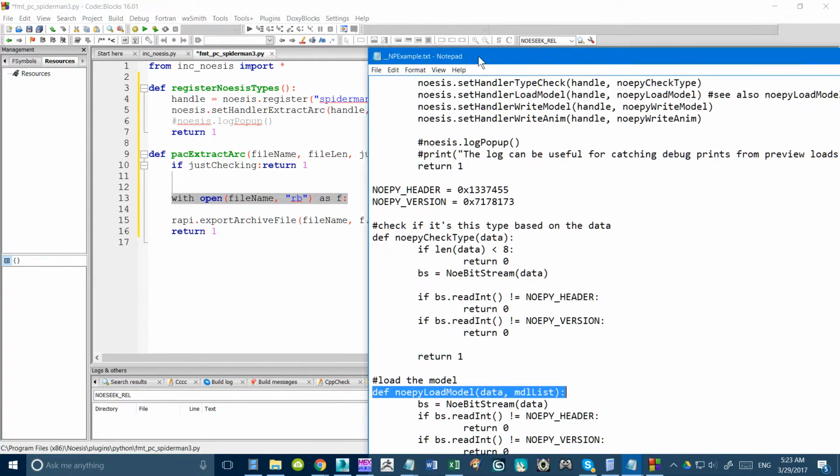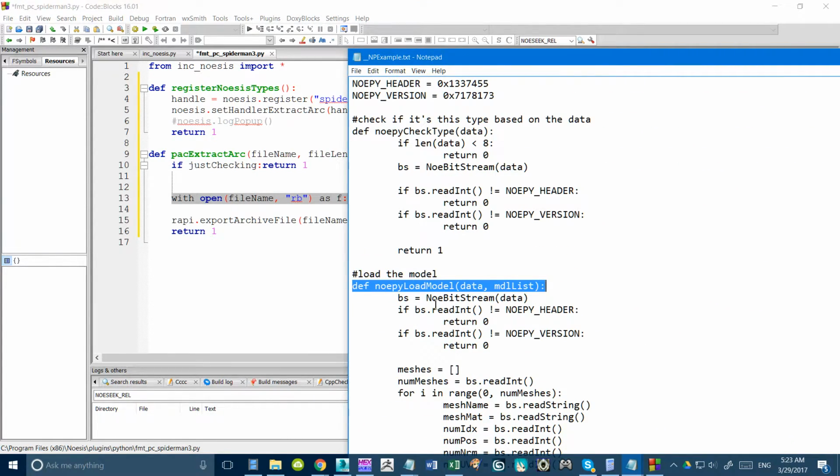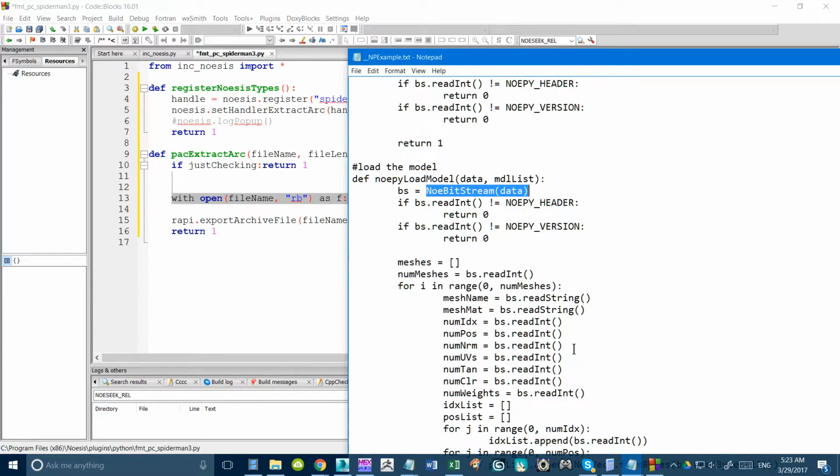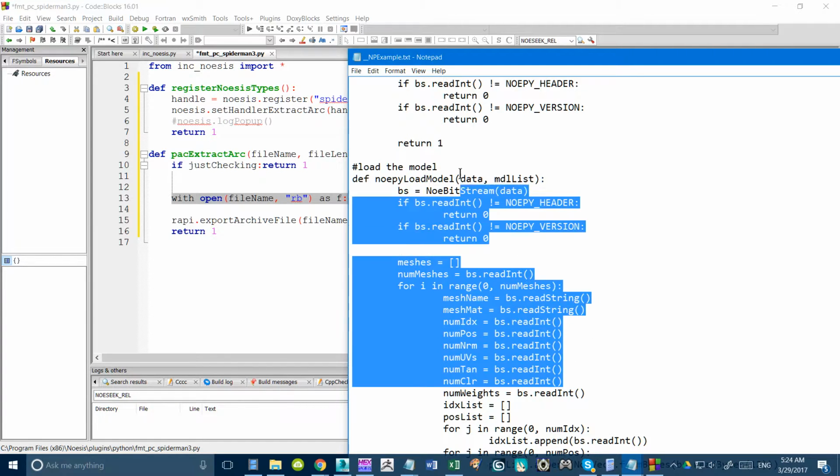Now, in the other examples, we were actually using the Noesis Bitstream right here. Okay, I'm going to try and use that in this example. I don't know if that's a good thing or a bad thing, but it keeps consistency when I'm showing how to read values. Otherwise, we have to read values in Python natively, the way Python would read it, and that might cause some confusion for newcomers on how to do it. So we'll stay consistent with the previous video I made when we followed this example.